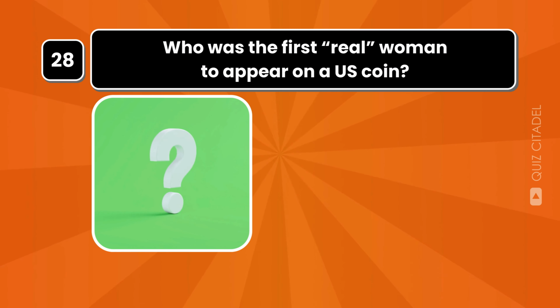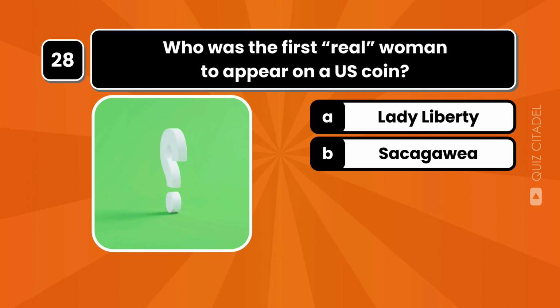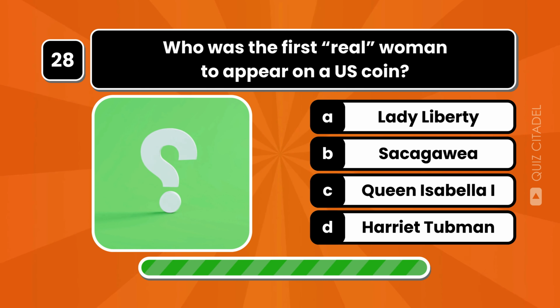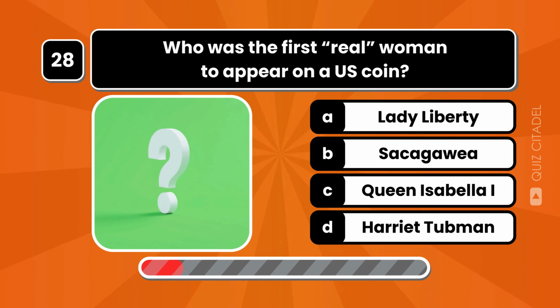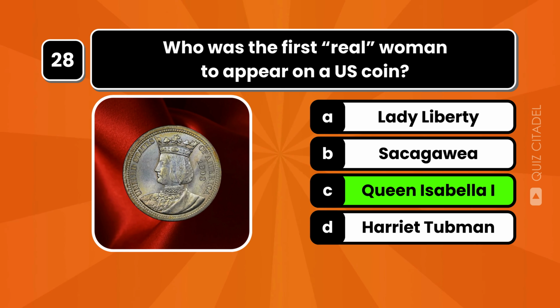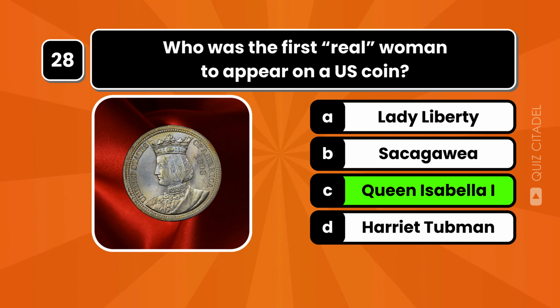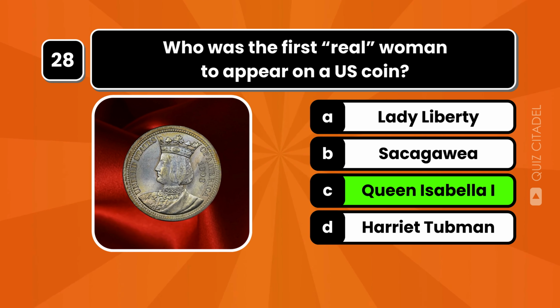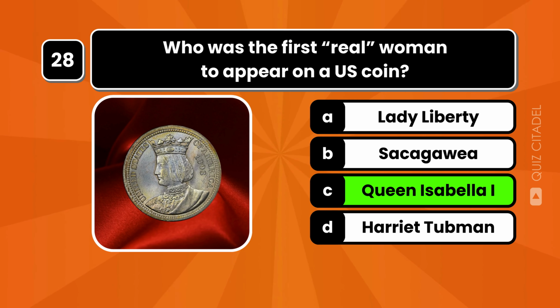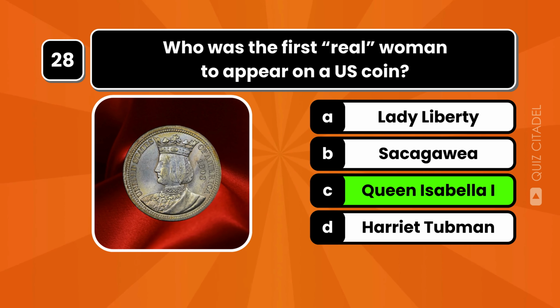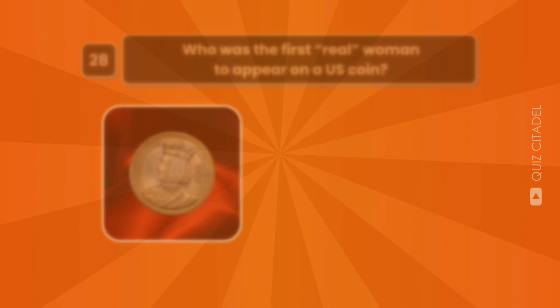Who was the first real woman to appear on a U.S. coin? The first real woman to appear on a U.S. coin was Queen Isabella I of Castile, featured on the 1893 World's Columbian Exposition $50. She was depicted alongside Christopher Columbus.